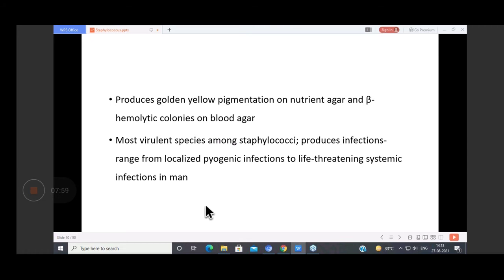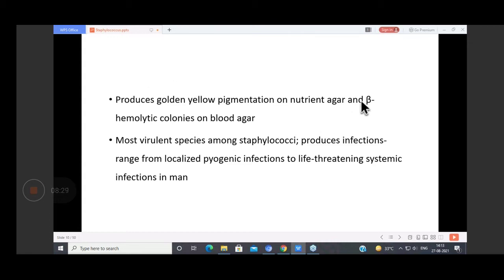It produces yellow pigment on nutrient agar, and an important thing is that it produces beta hemolytic colonies on blood agar. Okay, so hemolysis has various types: alpha hemolysis, beta hemolysis, and gamma hemolysis. This produces beta hemolysis. There will be clearing of the media around the colony. This is an important thing we need to remember.